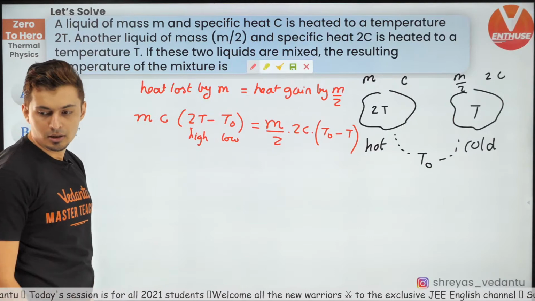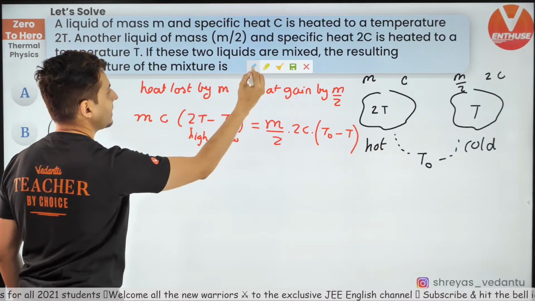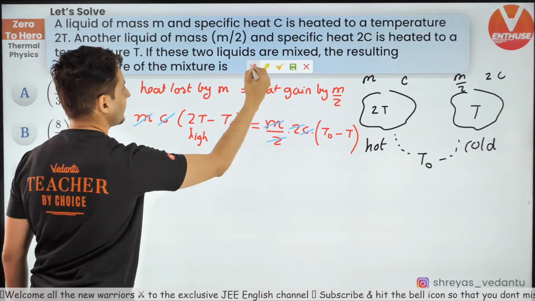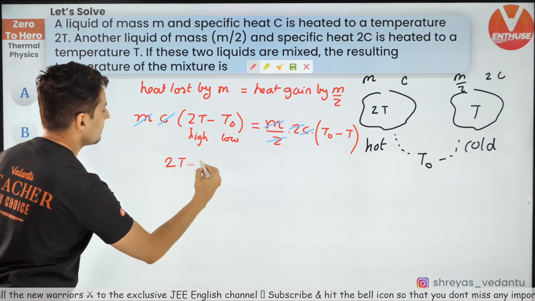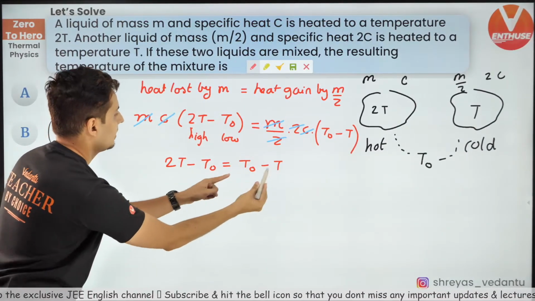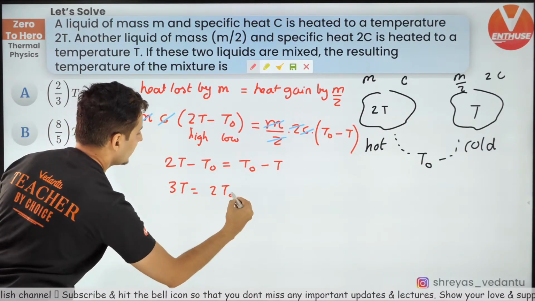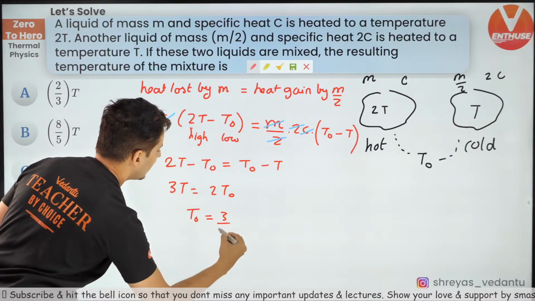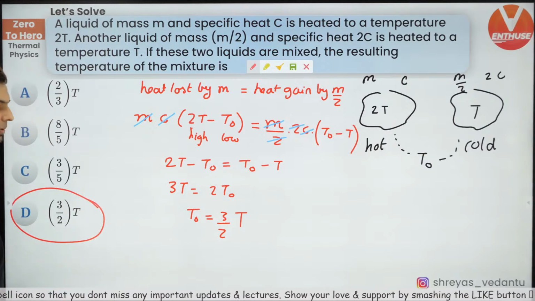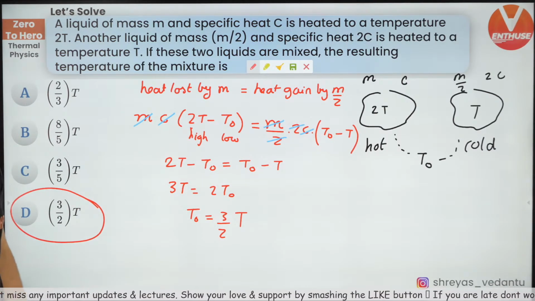Good morning, Kamadre. Yes, okay. So MC goes away. You can see that MC by 2 goes away. And therefore I'll have 2T minus T0 is equal to T0 minus T. So now shift it. T bring it here, it will become 3T. T0 bring it there, it will become 2T0. So T0 will be 3 by 2 T. Let's see how many of you got the answer. Option D was correct. I hope you guys understood how to solve these kind of questions.